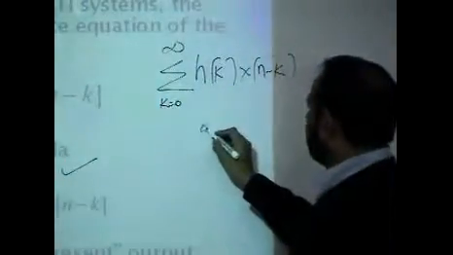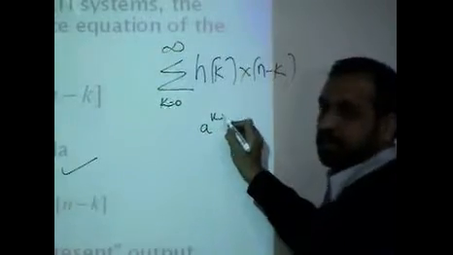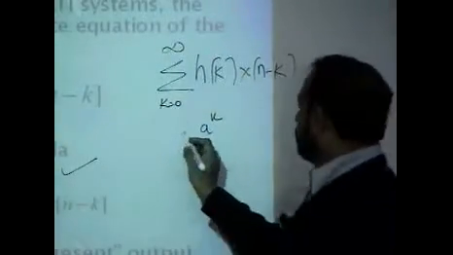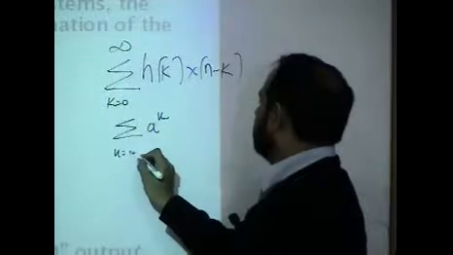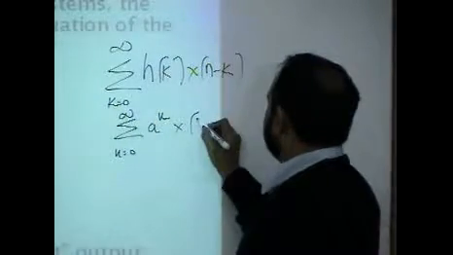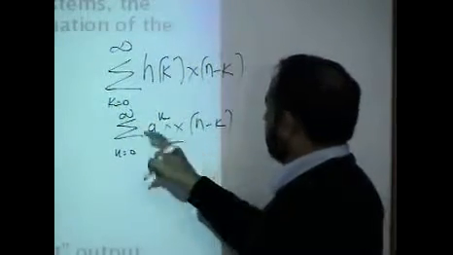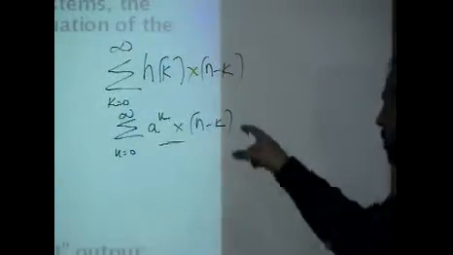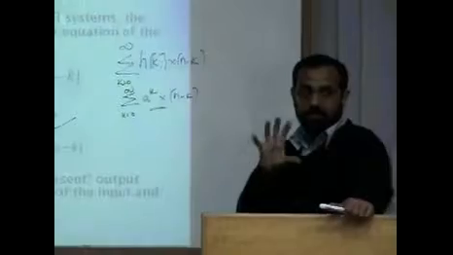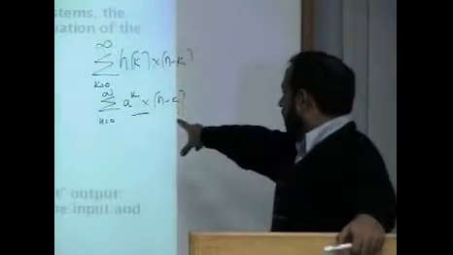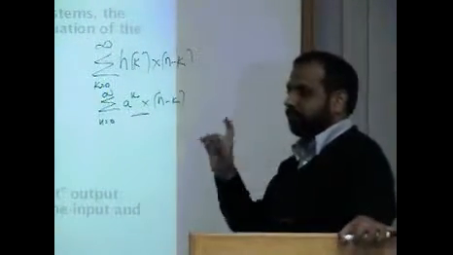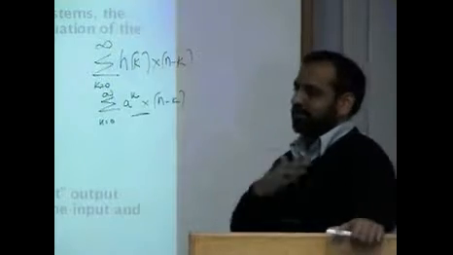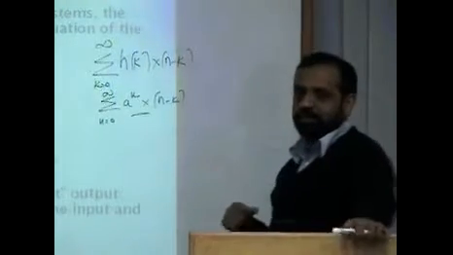So h of k will be a to the k, and it runs from 0 to infinity. So to compute every output sample, you need to do how many multiplications? Infinitely many multiplications. You compute just one output sample. If you use convolution summation, it requires an infinite number of multiplications just to get an output sample. Obviously this is not desirable.